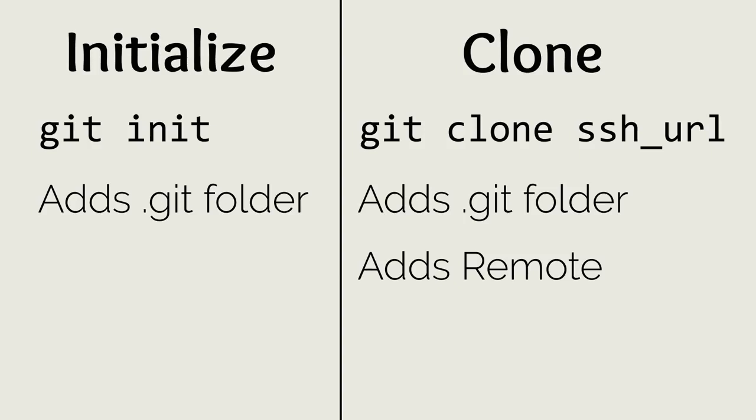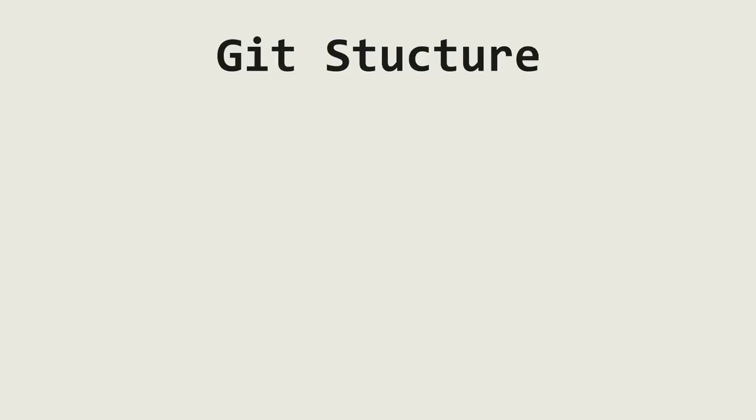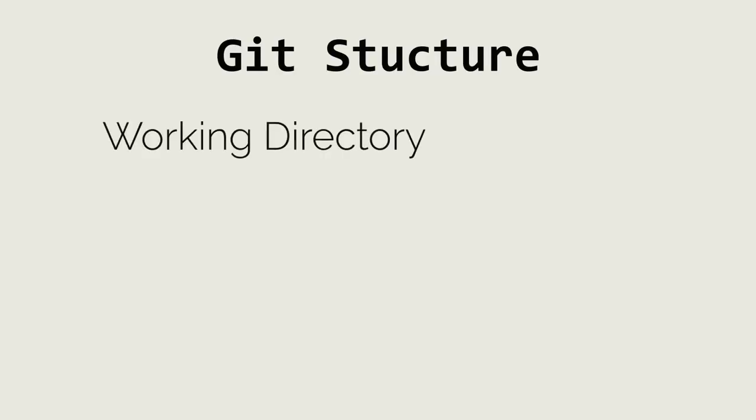Now that we have a project set up on our computer, let's talk about the structure of Git. Git tracks changes through three stages: the working directory, index, and head. The first stage is the working directory. The working directory is simply all the files in the local repository in their current state. None of the changes in the working directory are tracked by Git.